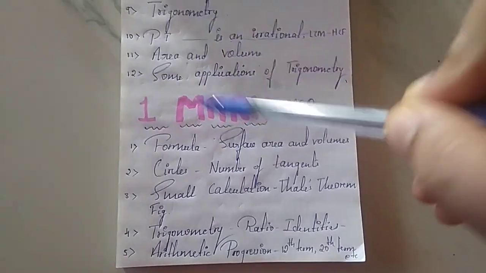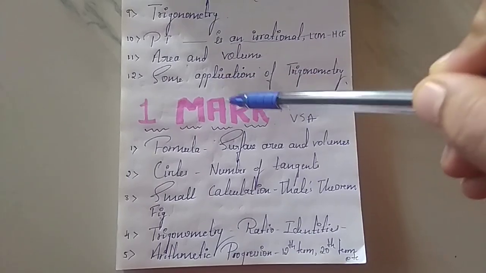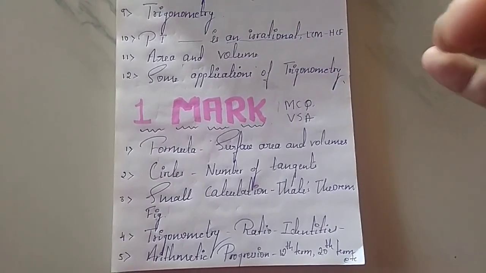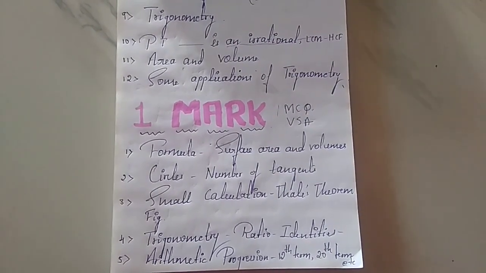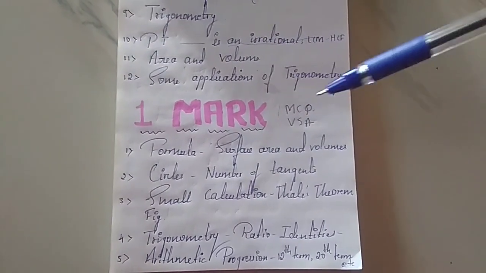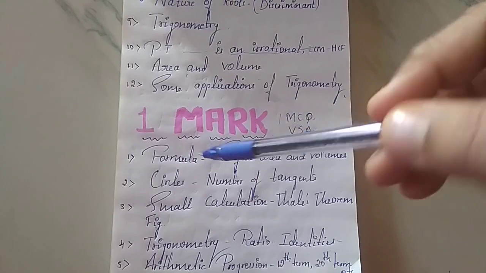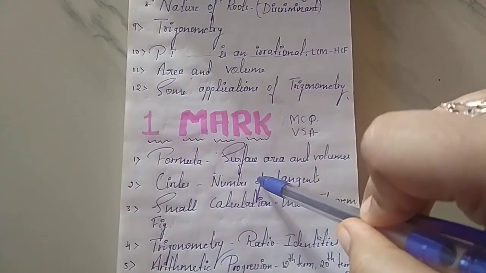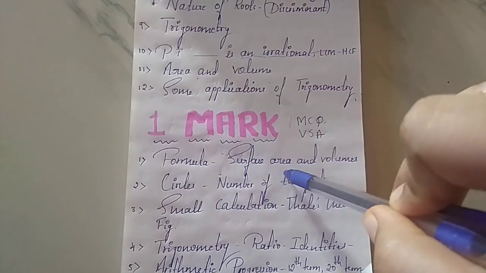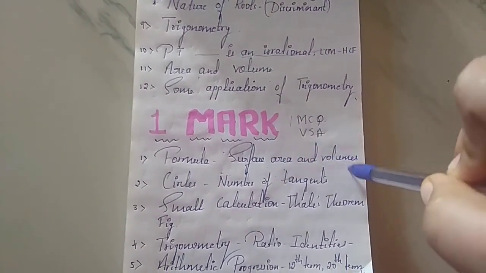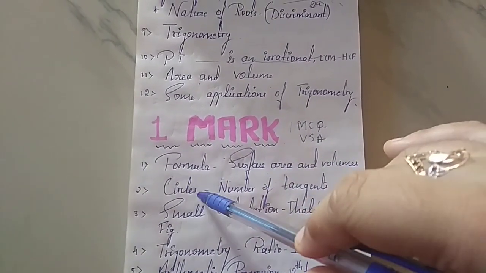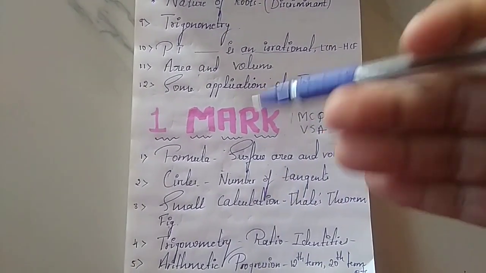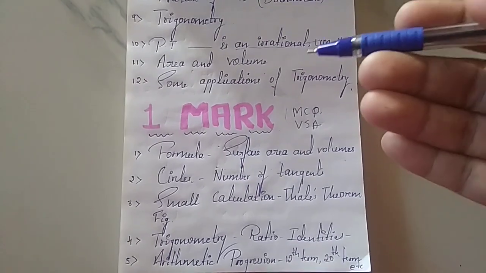The main thing over here: if you want to score, 1 mark is also very important, right? So we should not neglect these 1 marks. What you have to do is learn by heart all the formulas present in the chapter surface area and volumes. Next, circles. The number of tangents that can be drawn from an external point, that kind of question they may ask.